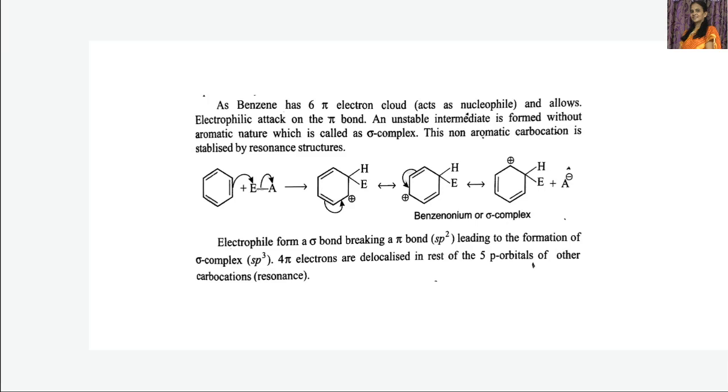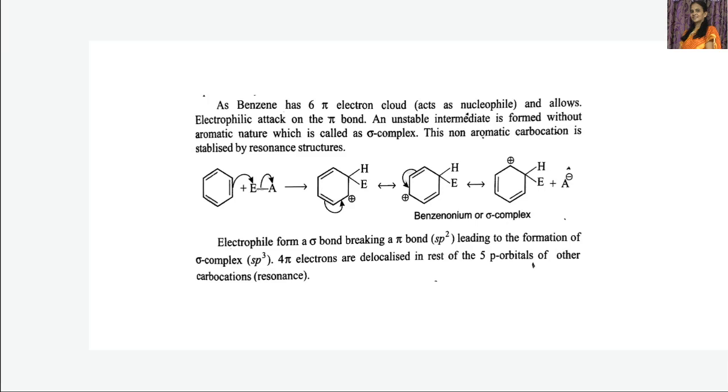Now, here the electrophile forms a sigma bond breaking a pi bond. This pi bond is broken and a new sigma bond is formed.